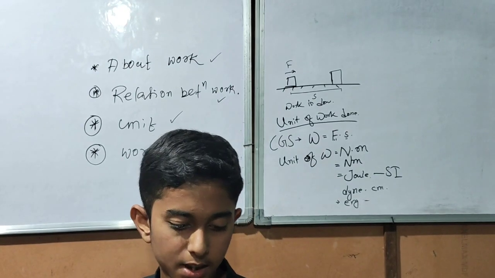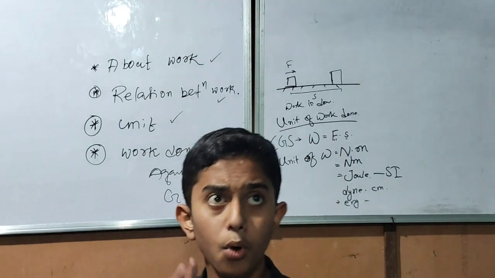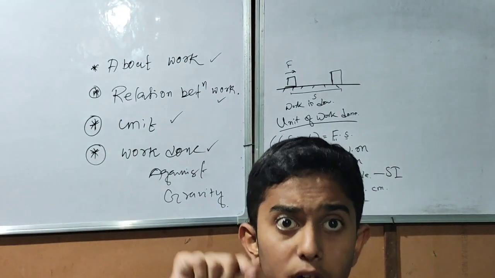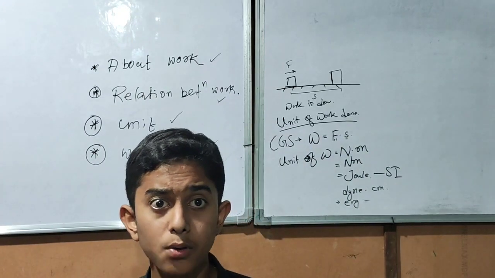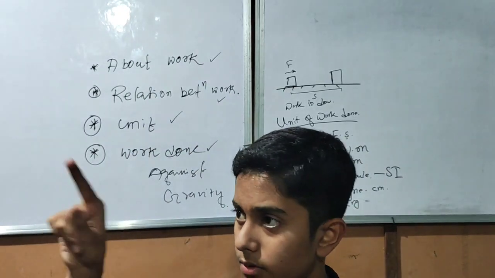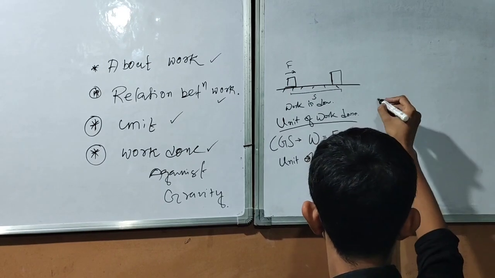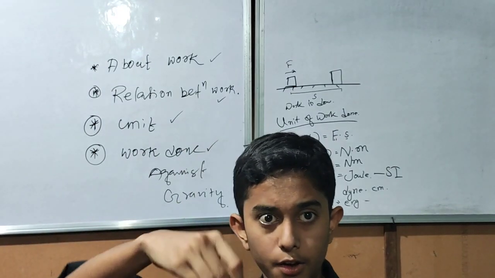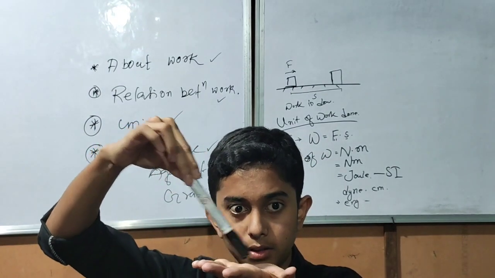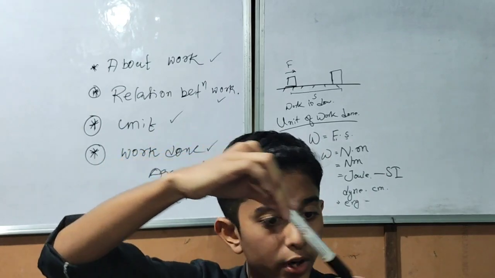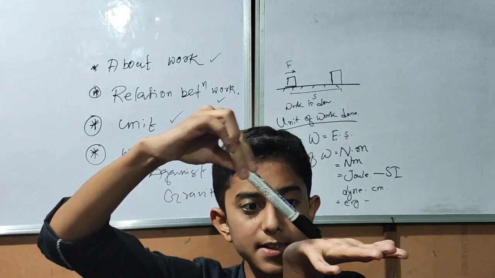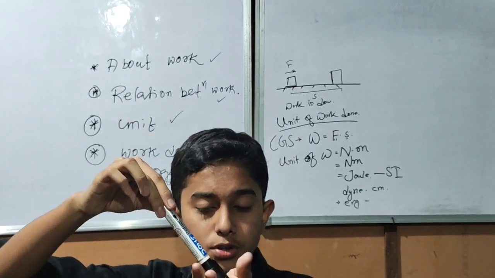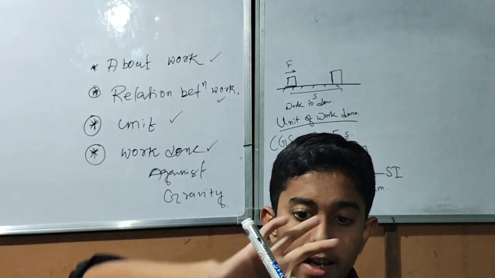Now we will discuss when a body is there and the force is acting at an angular component, then how is the work defined? Think that this is a body. From this side I am pulling it. I am putting the force at an angle and the displacement is occurring this side. Now there are two components of force acting on the body, one in this side and one in this side.